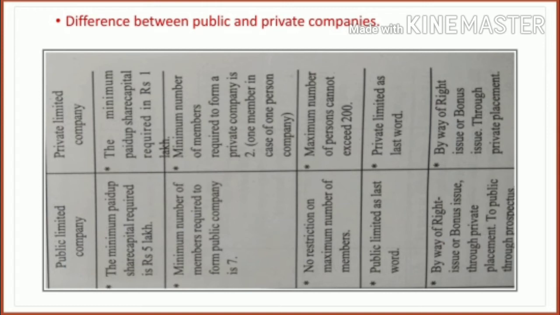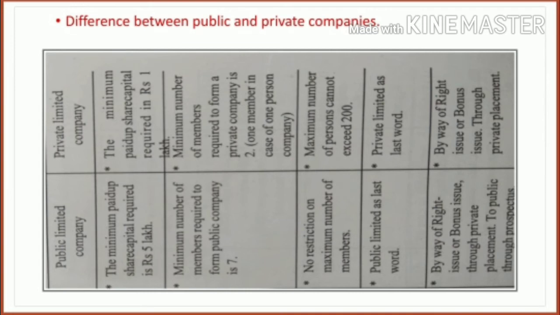The next difference is issue of securities. In a public limited company, the way of rights issue or bonus issue is through private placement, or to the public through prospectus. It means they can issue their shares through private placement, but for the general public they issue through a prospectus.